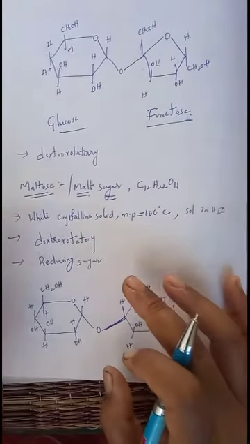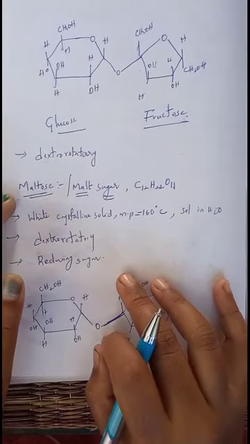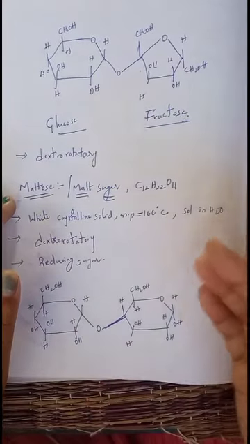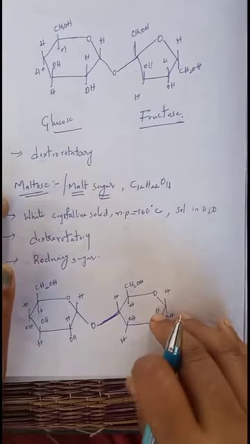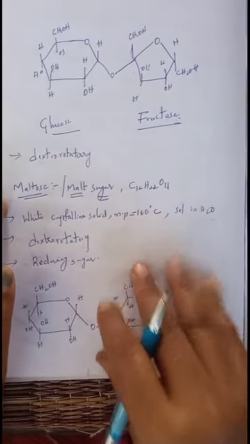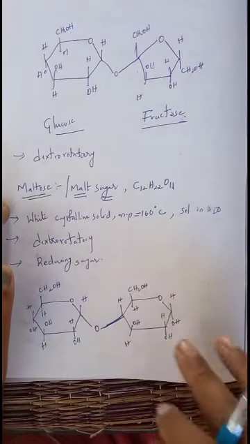Okay, so that is about maltose. Now we will discuss the next important sugar. This maltose is used in the manufacture of malted milk. It is used in the preparation of malted milk.